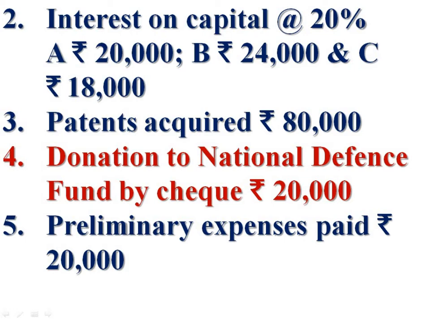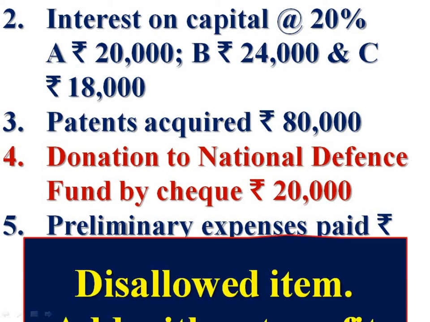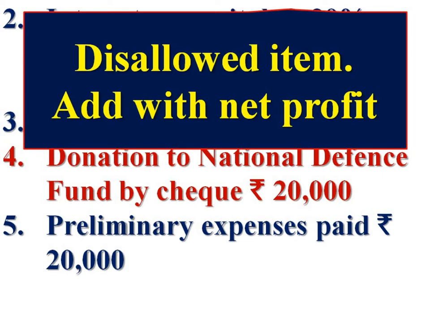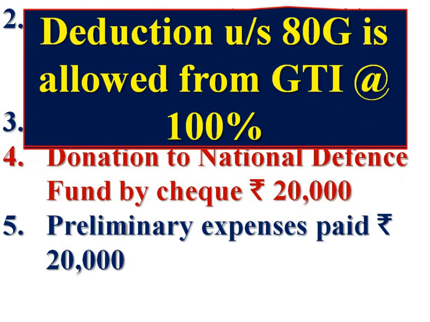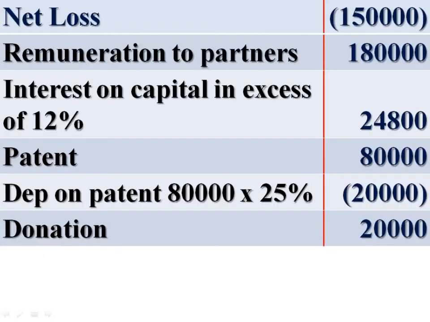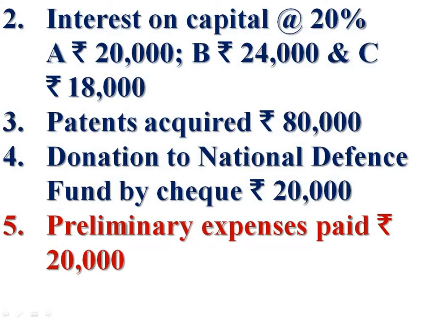Donation to National Defence Fund by cheque. We know it is fully disallowed. Then we get deduction under section 80G from gross total income at 100% without any maximum limit. Now it is to be added back because it is disallowed.